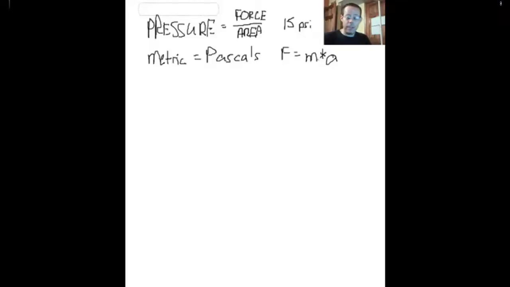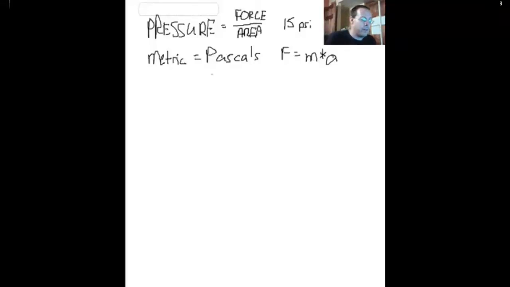So a meter is about 3 feet. If you drew a 3 foot by 3 foot square on the ground and just drew that until you hit space, so it's as tall as the atmosphere is, that square, that's really quite small, would weigh about 10,300 kilograms, so about 22,000 pounds. Why it doesn't crush us is our bodies are used to that much pressure.